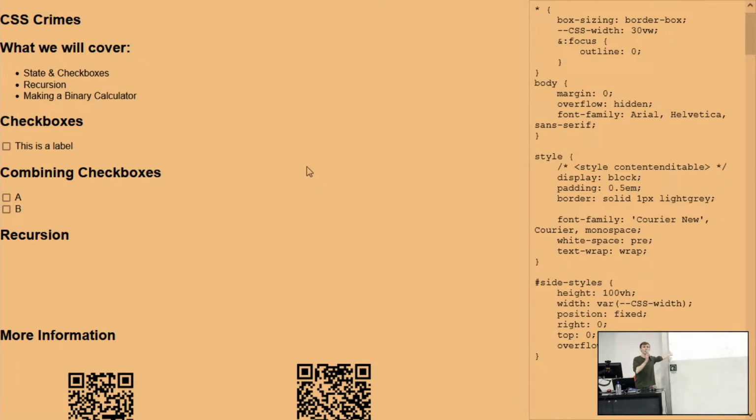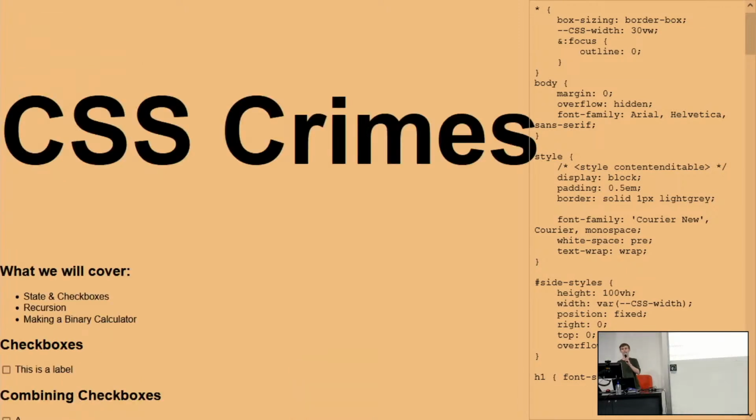You can see all of them currently. This is the entire talk. We're going to format them with a live demo, so may the gods be with me as we slowly code. So the idea is, this is just a style tag. So it's a style content editable, which means I can edit this and it will update on the page. So if I start by, say, changing the H1s to be font size 10em, we now have a title.